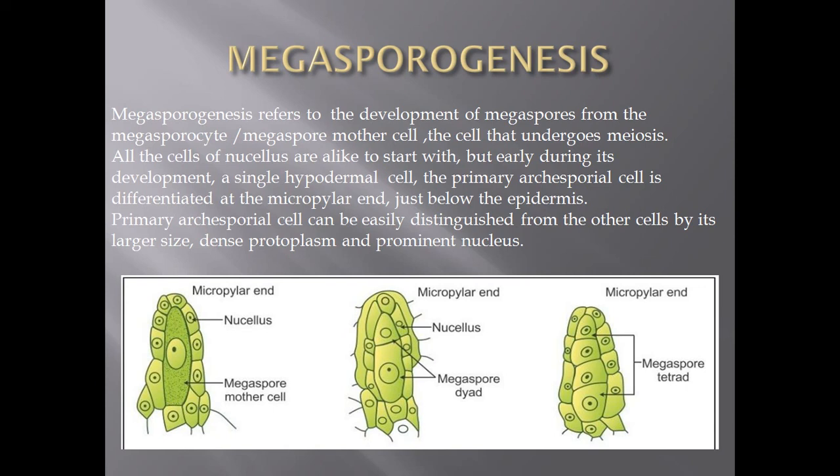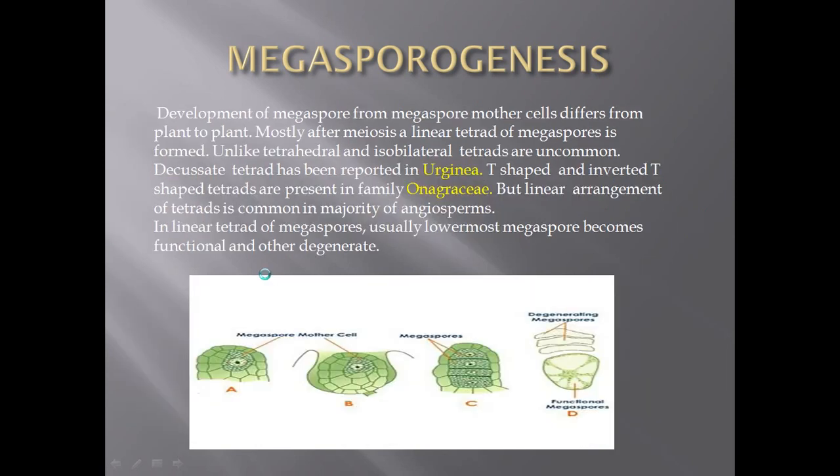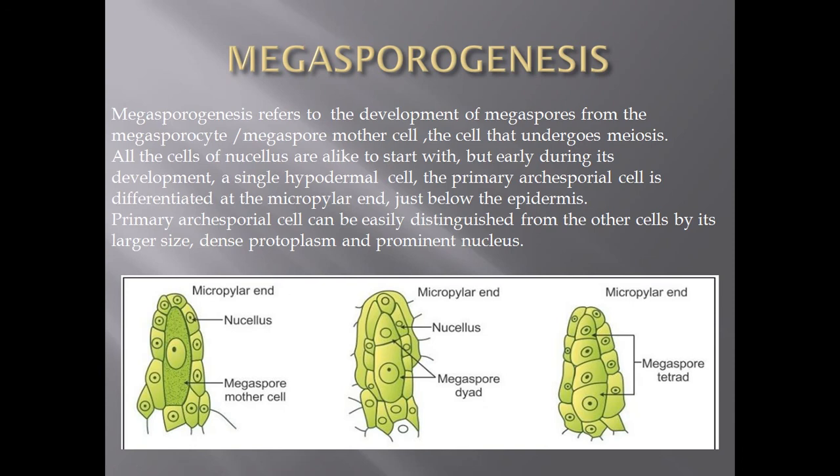During the development, any single hypodermal cell in the nucellus, which is diploid in nature, the single hypodermal cell just below the epidermis, gets differentiated into the primary archesporial cell, or we can say the megaspore mother cell. So the megaspore mother cell is the cell here.